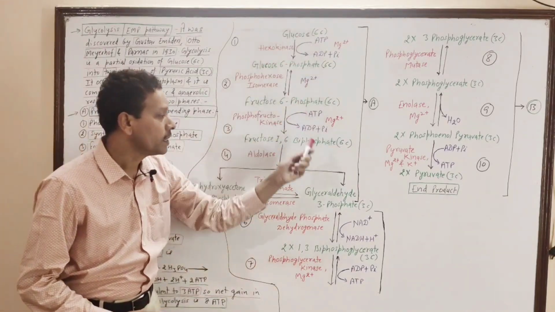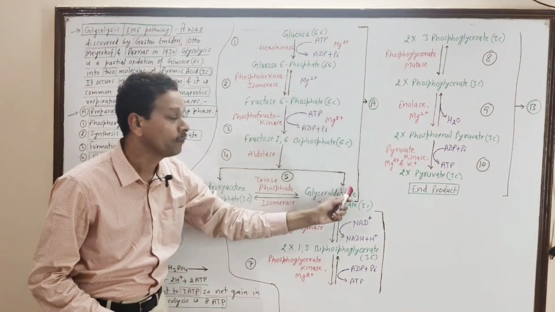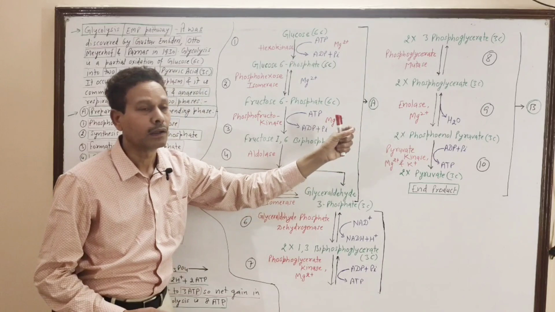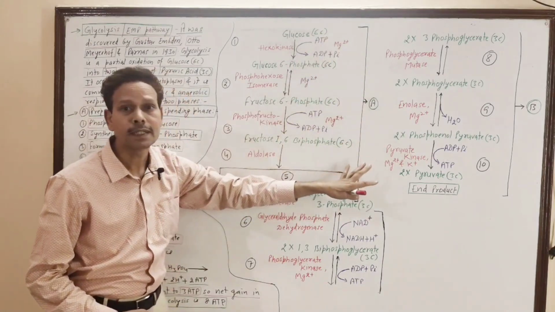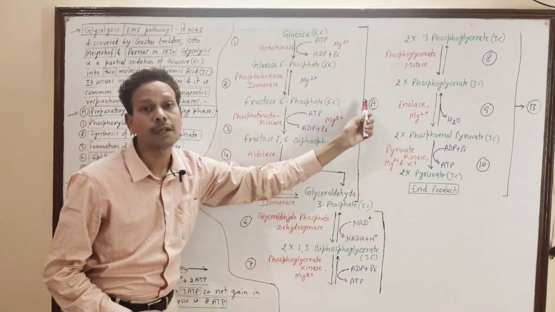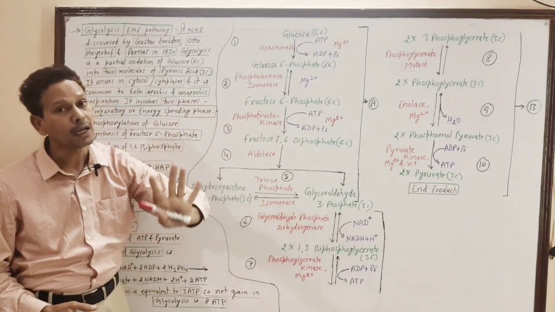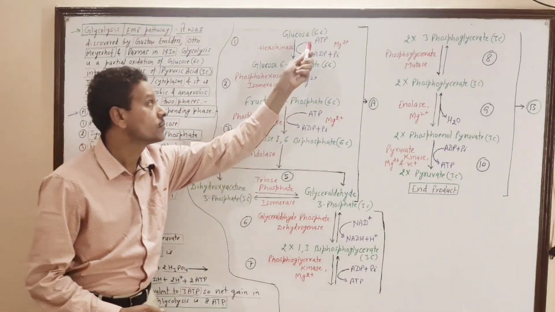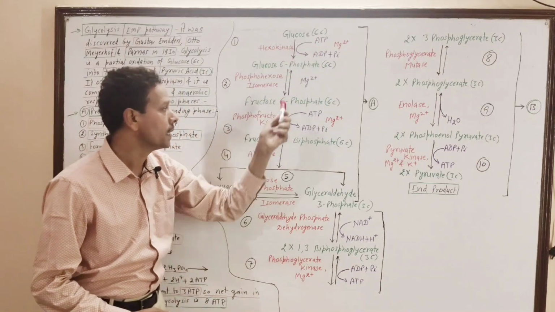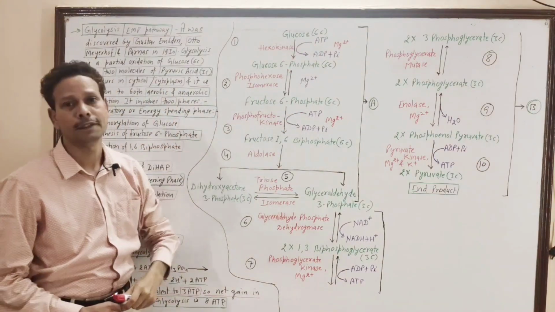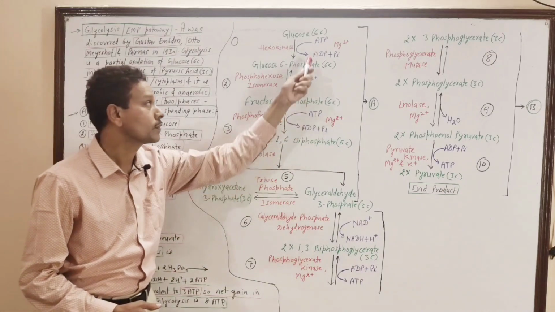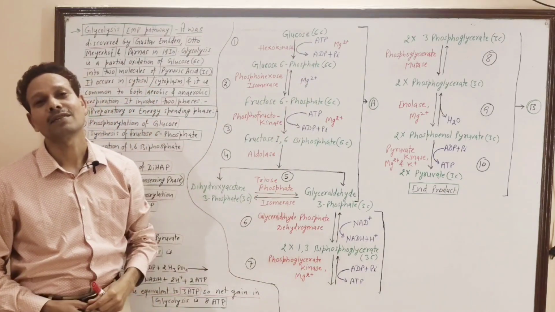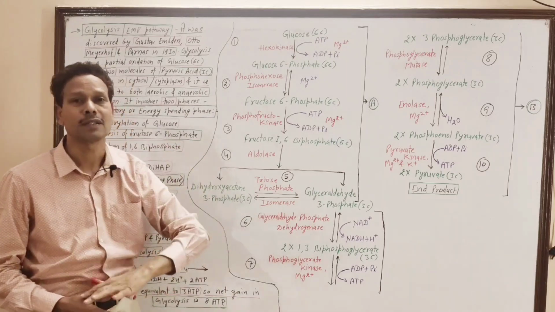Step number 1 up to step number 5 represents phase number 1, the energy spending phase, because step number 1 and step number 3 involve ATP energy, utilization of energy.